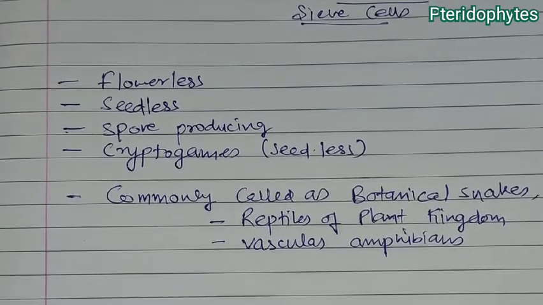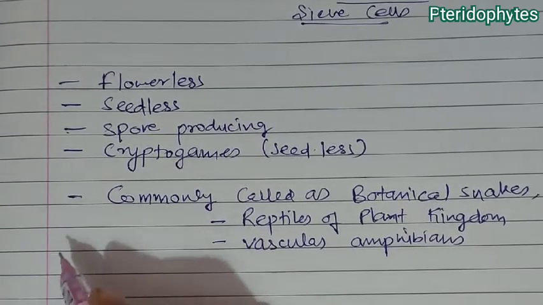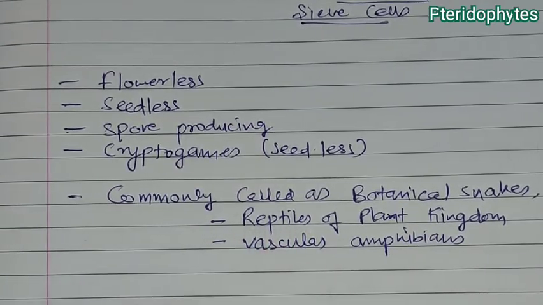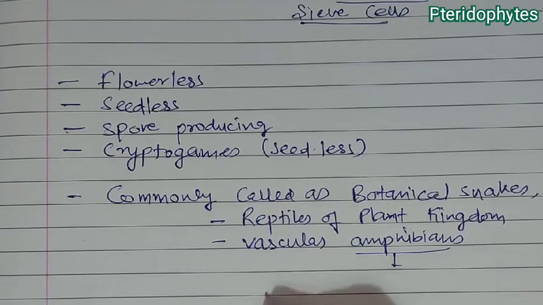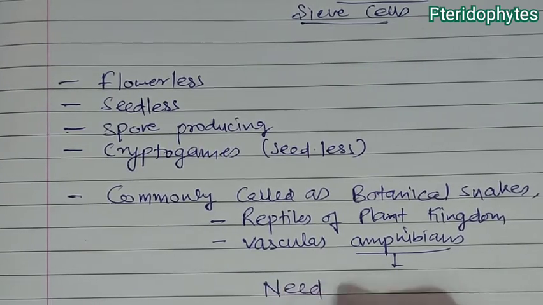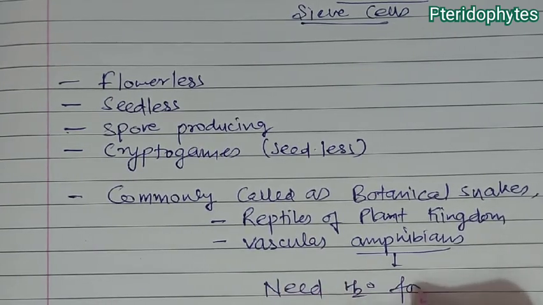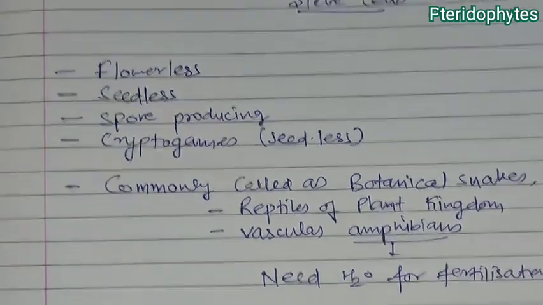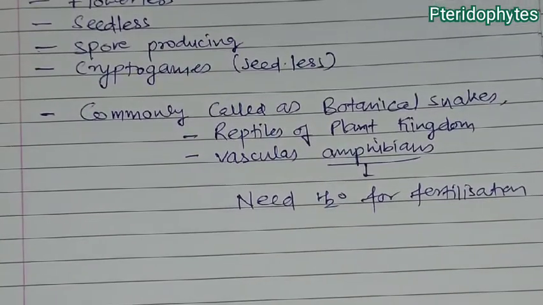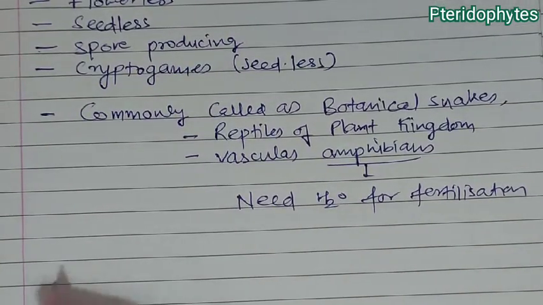This is another name of this particular plant. Why amphibians? Because they still need water for fertilization. So due to this, they are vascular amphibians, cryptogams.